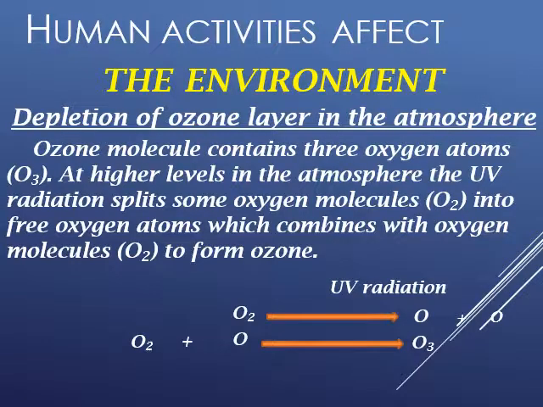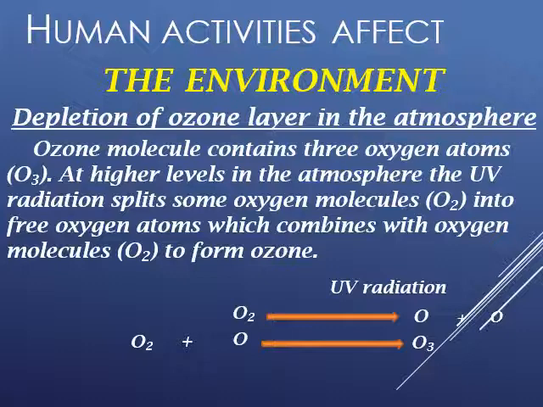Now children, human activities affect the environment. All of us know about the depletion of the ozone layer in the atmosphere. Now ozone, as you all know, is produced when oxygen combines with free radicals of oxygen in the presence of ultraviolet rays. Ozone is a very protective layer present in the stratosphere of the atmosphere. An ozone molecule contains 3 oxygen atoms.